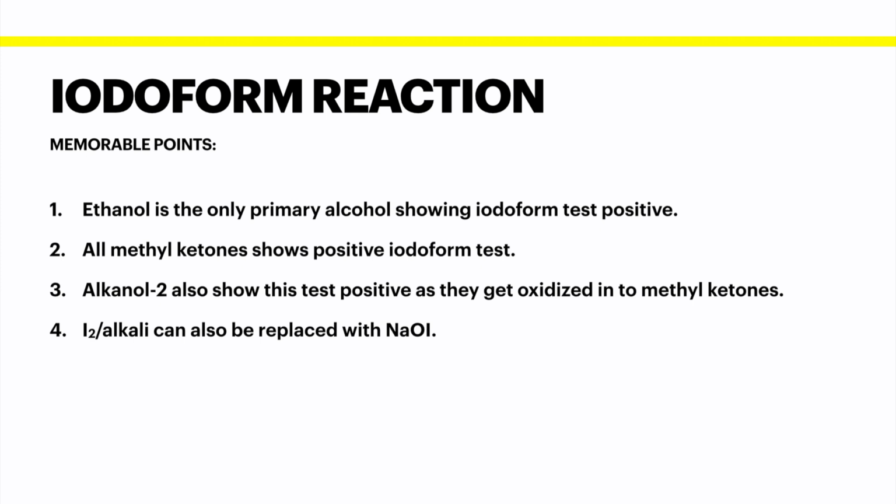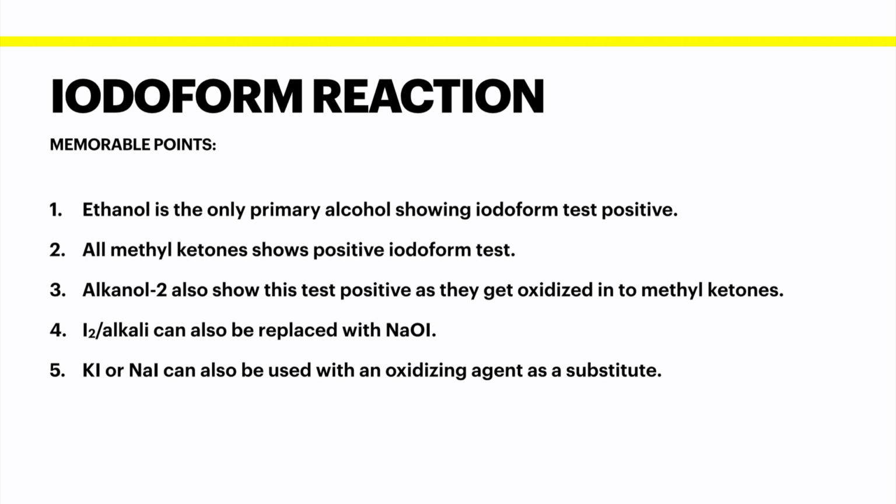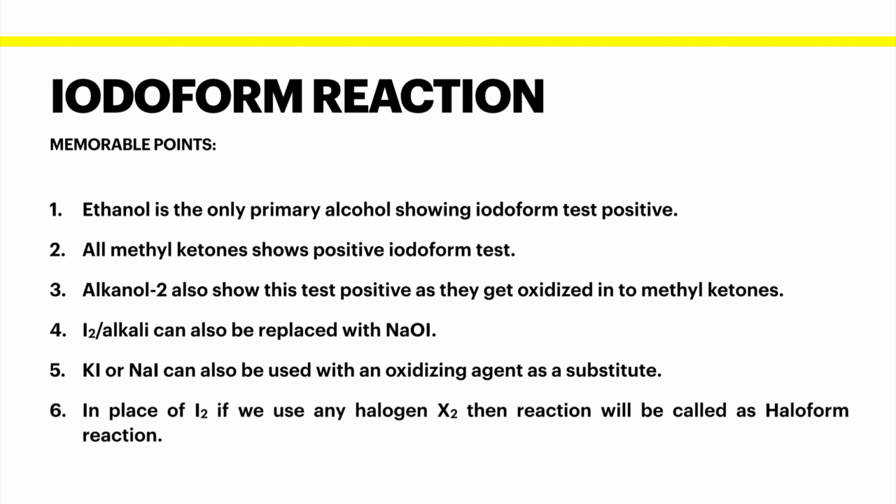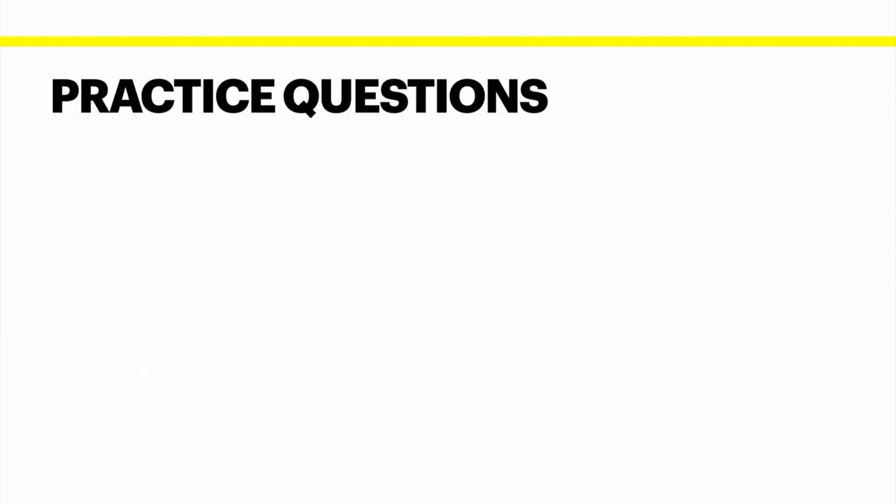I2 and NaOH can also be replaced with sodium hypoiodite. KI and NaI are sometimes also used as reagent, but with the presence of some oxidizing agent which oxidizes KI or NaI into I2. And here the last and the most important one, if we replace this I2 with X2, this reaction will be called haloform reaction. There are some practice questions for you.